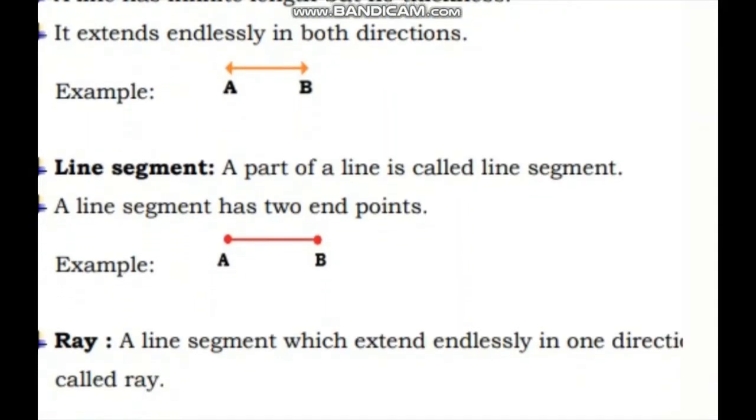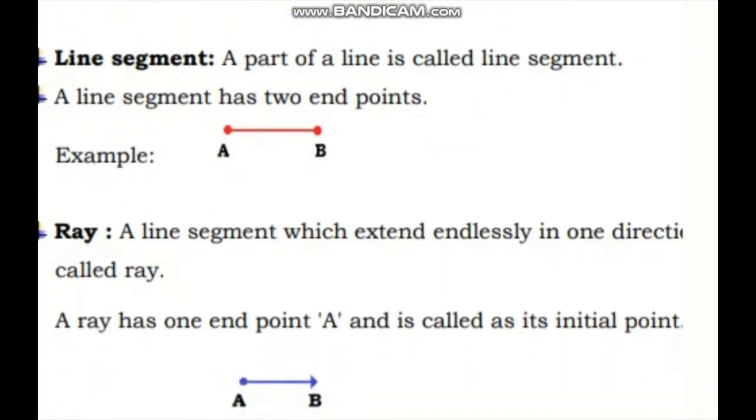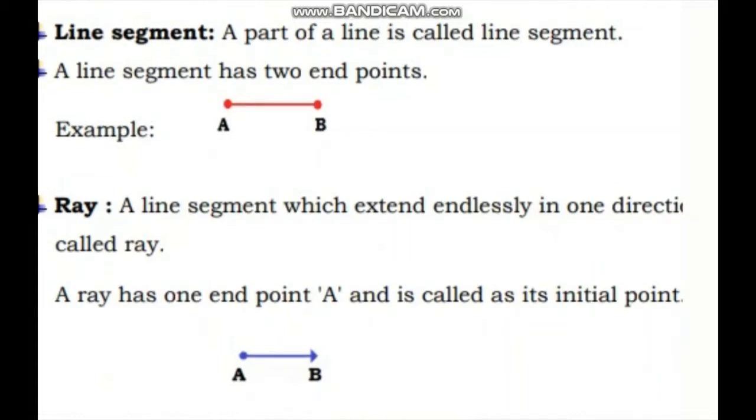Line segment. A part of a line is called a line segment. What is meant by line segment? A line segment has two end points, A and B. This is an example of a line segment, A and B. In a line segment we do not show the arrow, only the points. A part of a line is called a line segment. Understood?